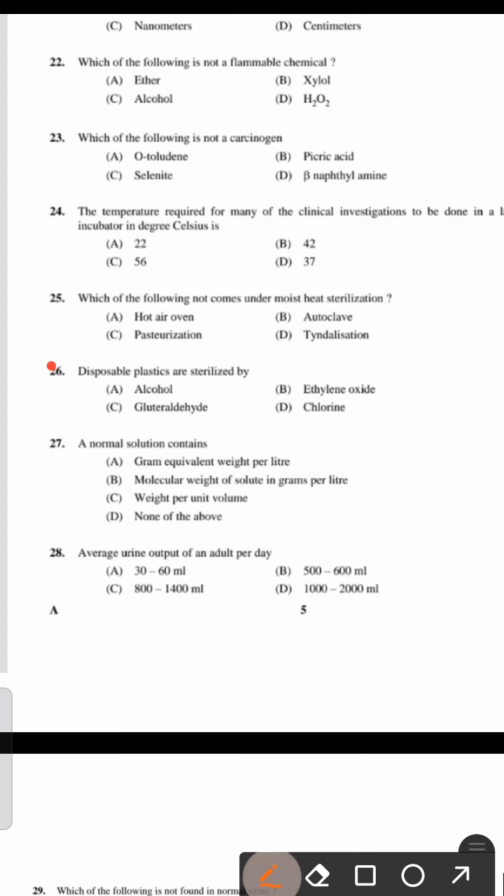This question is similar to one asked in the previous DME examination, held last month. Disposable plastics are sterilized by which of the following chemicals? This question is also there in the DME lab technician examination, and the right answer is option B, ethylene oxide.